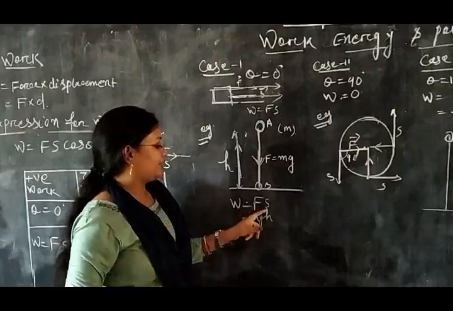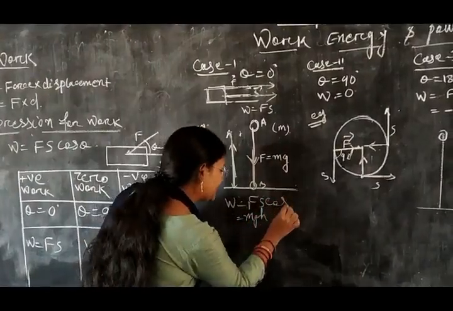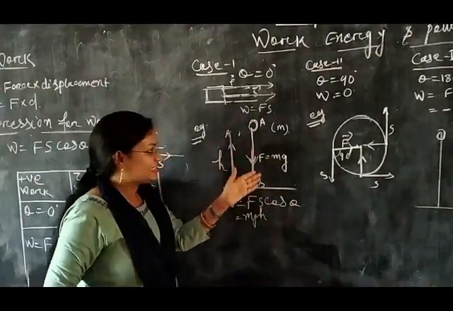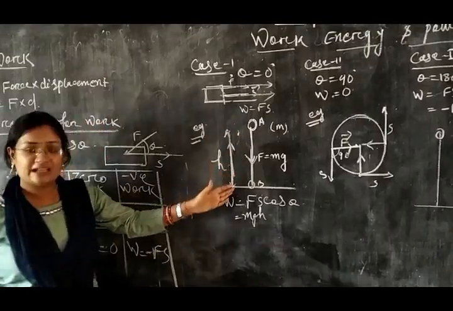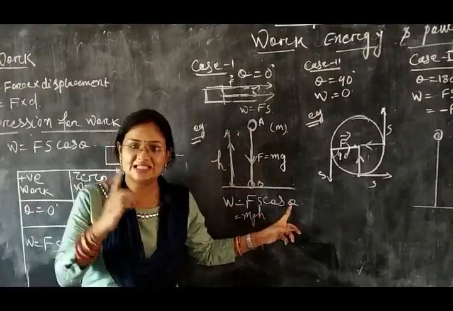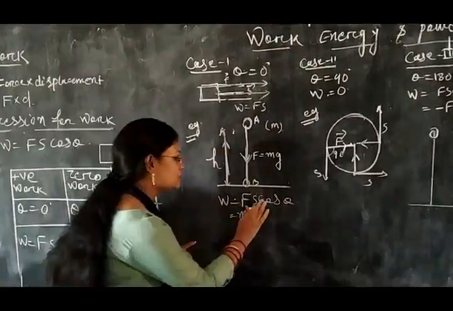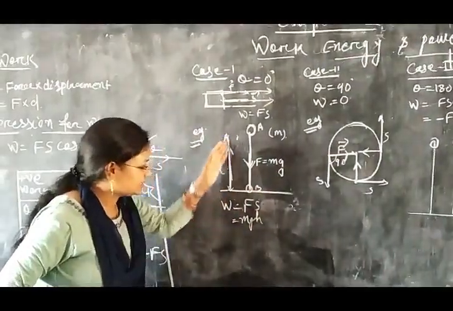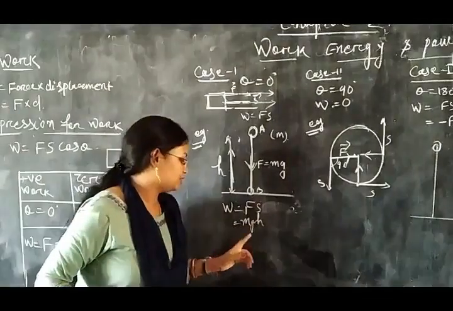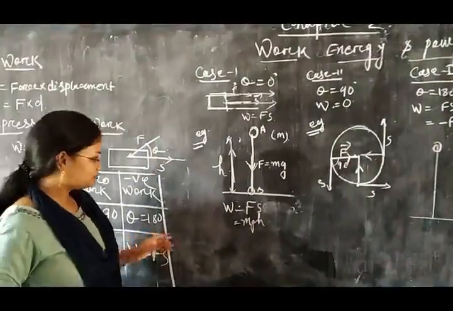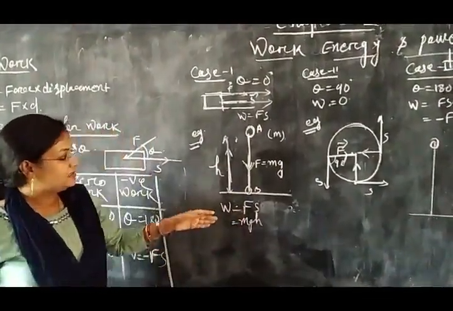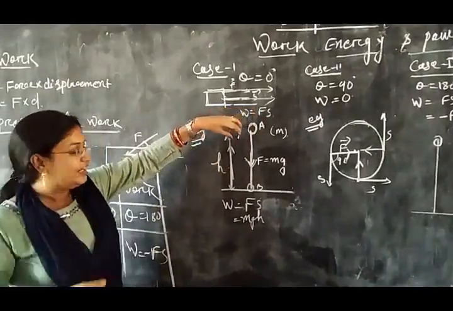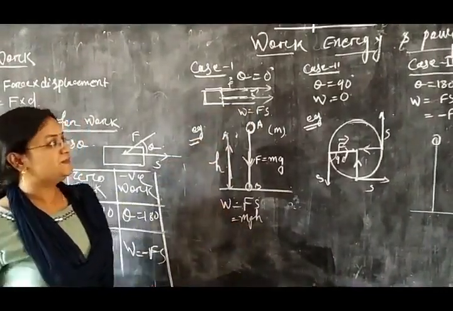So work equals F s cos theta, but since the force and the displacement are in the same direction, theta equals 0 and cos 0 is 1. Then force equals mg, and the distance is h, so W equals mgh. This is the work done on a freely falling body, W equals mgh.